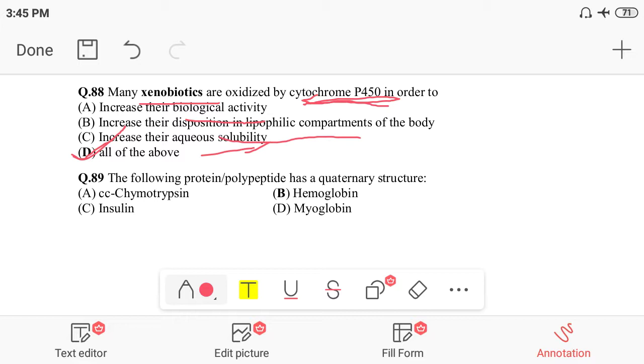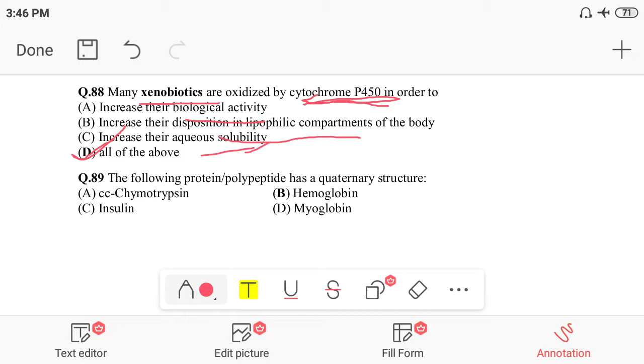Next, question 89. The following protein and polypeptides has a quaternary structure. So what is the meaning? In question 89, we have to find out which protein or polypeptide has the quaternary structure. Option A is chymotrypsin, option B is hemoglobin, option C is insulin, option D is myoglobin. Chymotrypsin is an enzyme present in the intestine.